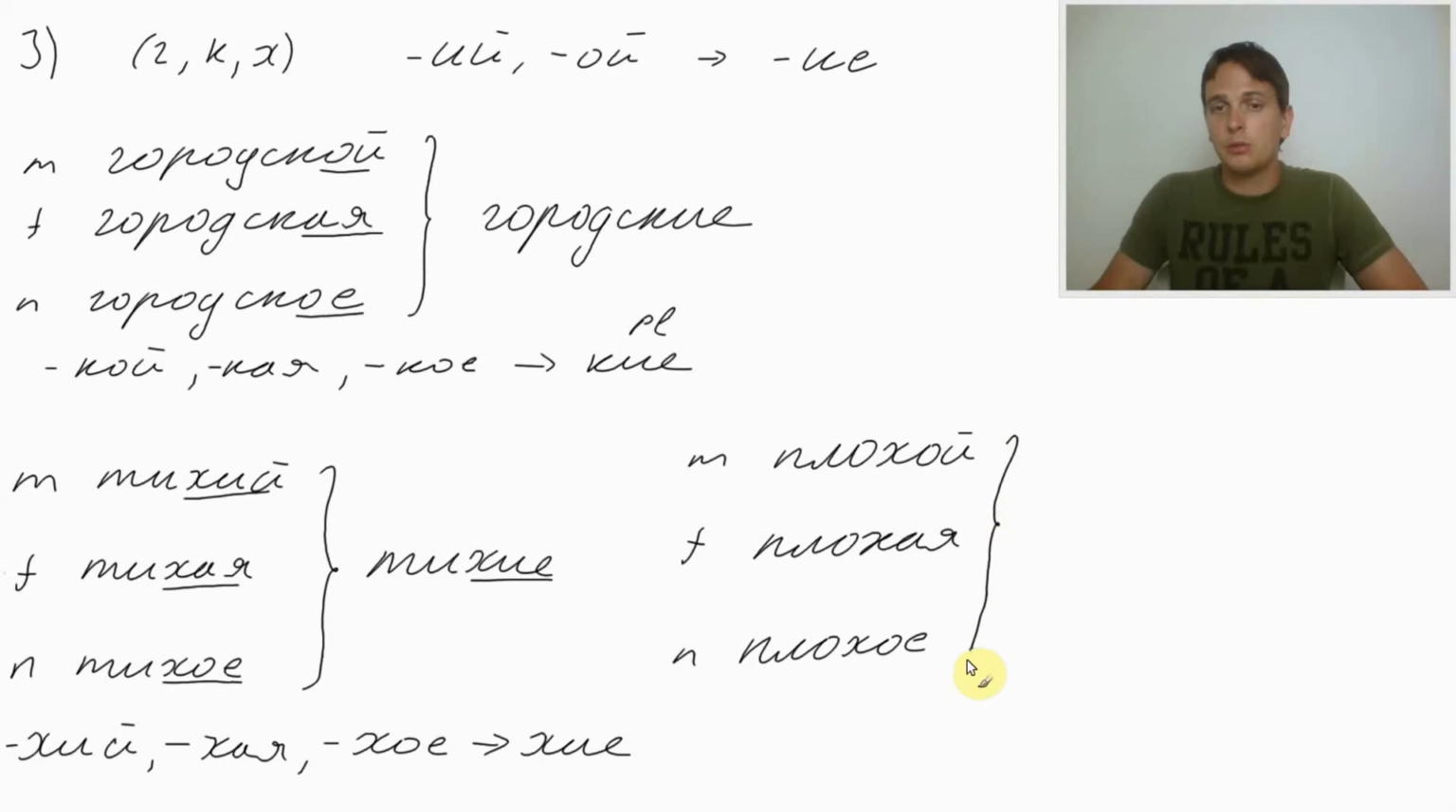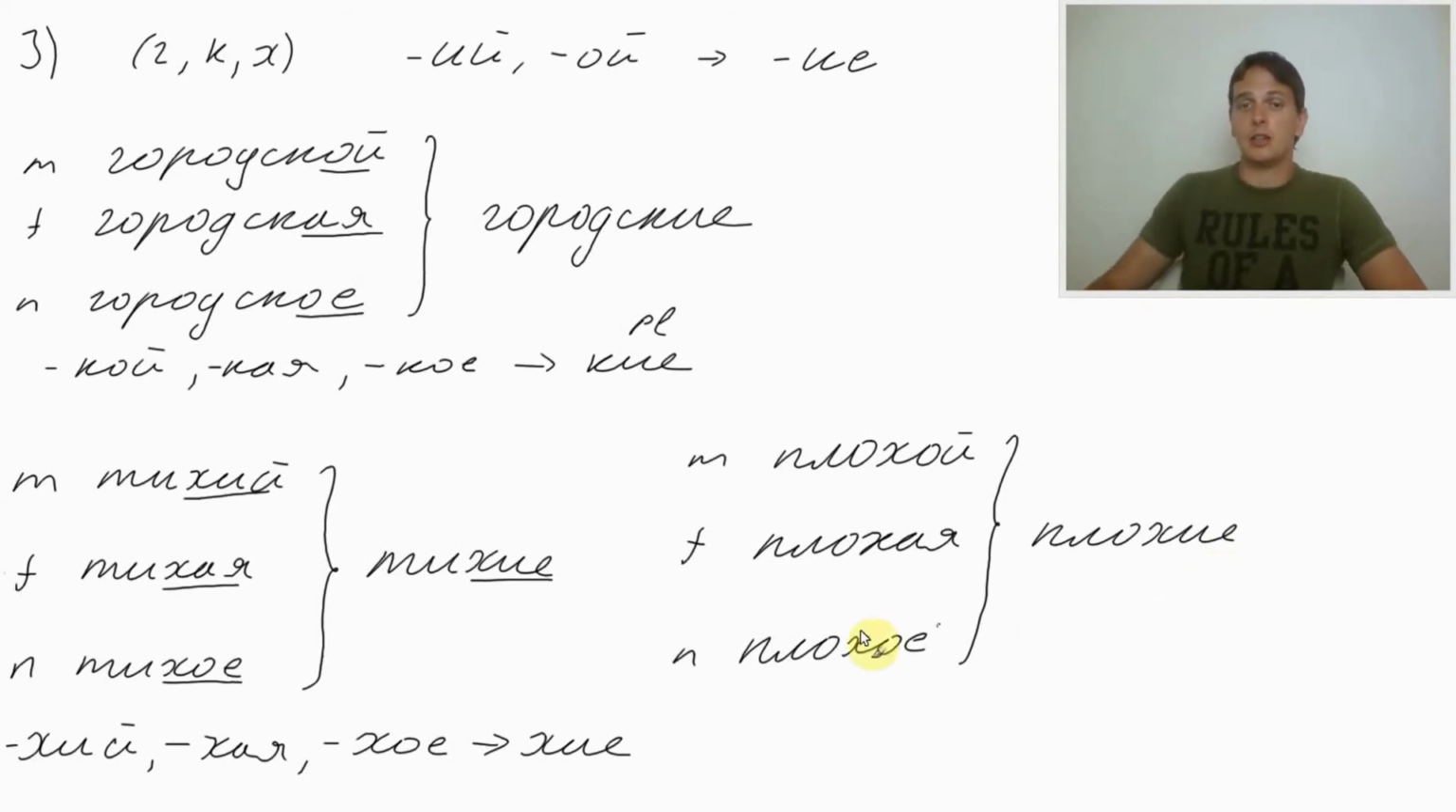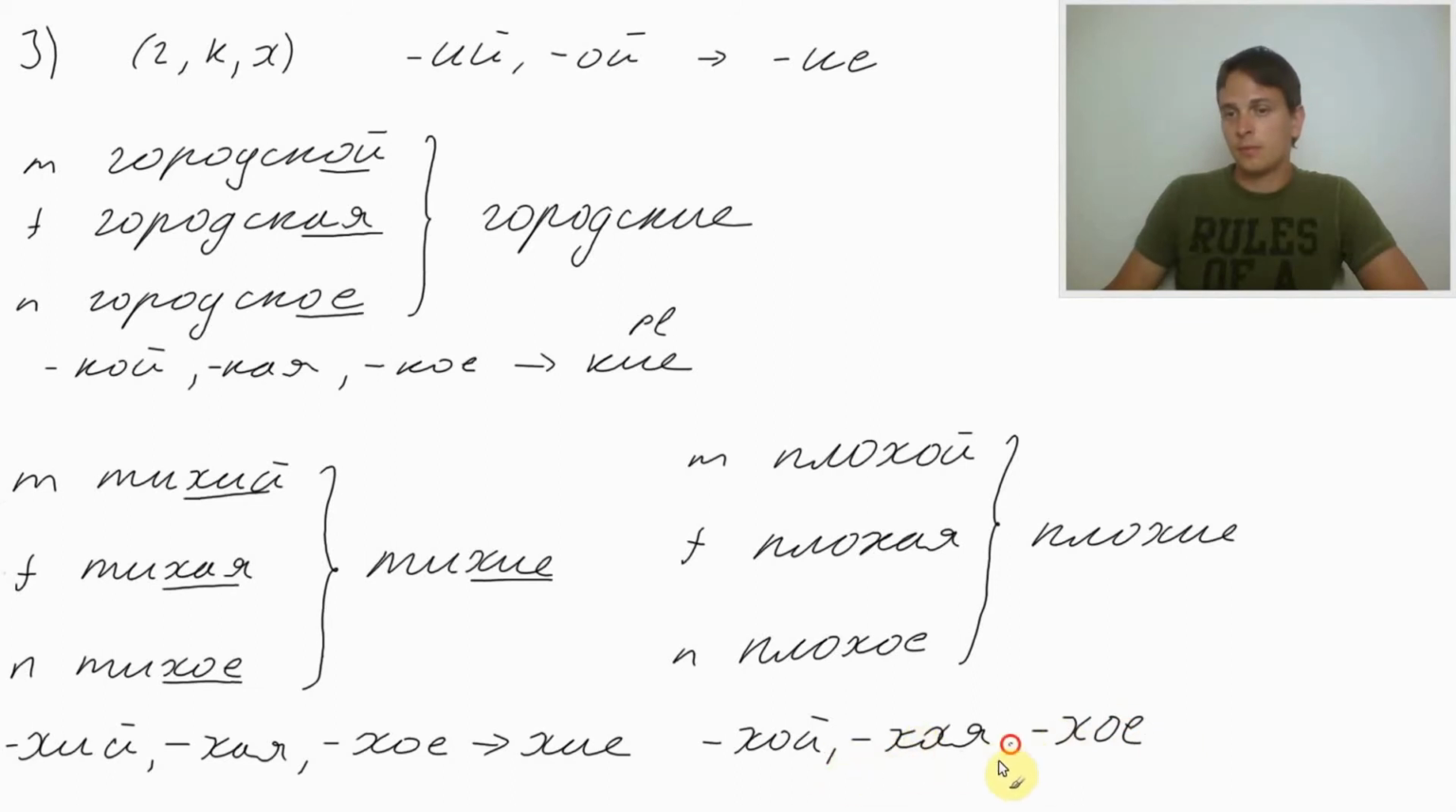And the plural will become, again, хие. Плохие. Плохие папы, плохие мамы, плохие окна. Bad fathers, bad mothers, and bad windows. And the general rule, again, the endings хой, хая, and хое are becoming хие.